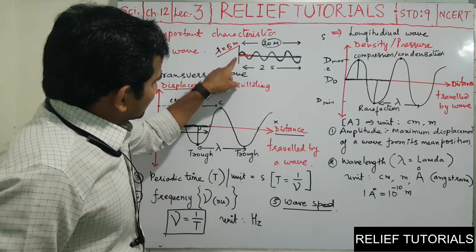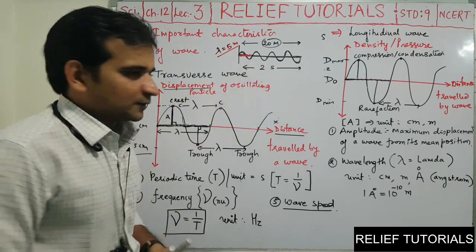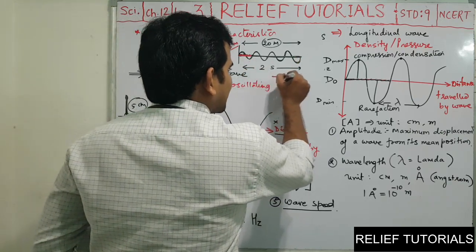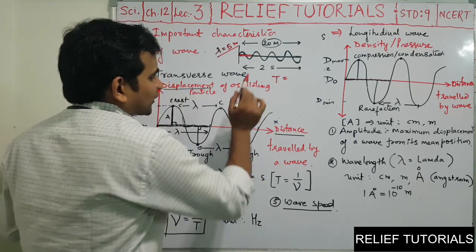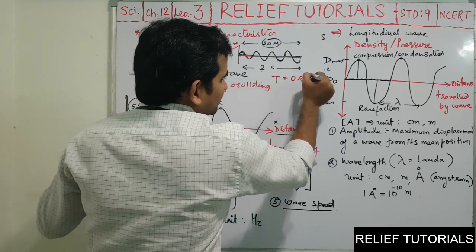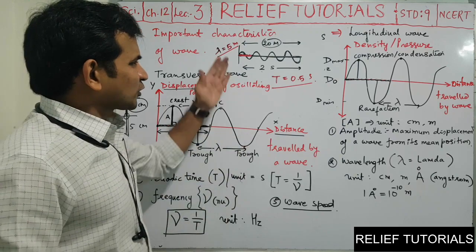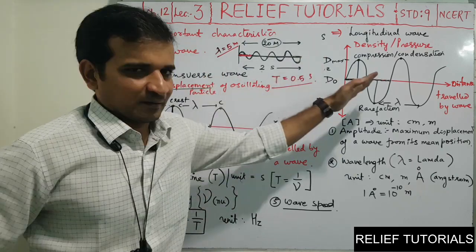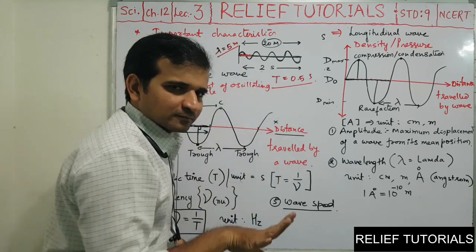So total time required to travel this distance is 2 seconds. Then what should be its periodic time? Means time required to travel only one wavelength distance. So I think it should be 2 divided by 4. So it will be 0.5 seconds. So we are not going for the whole distance and the whole time. We are going for what? One wavelength distance and time for that.